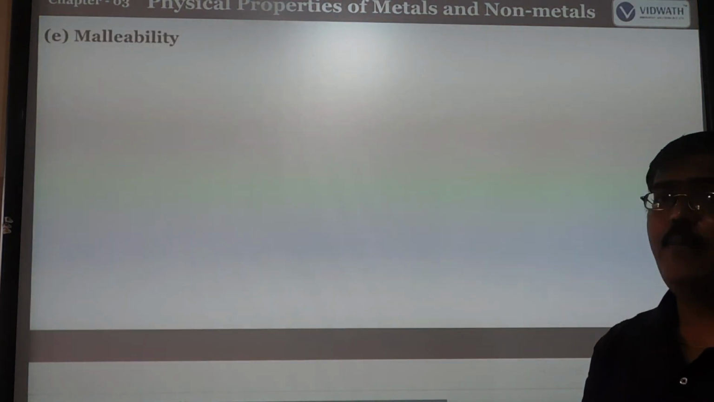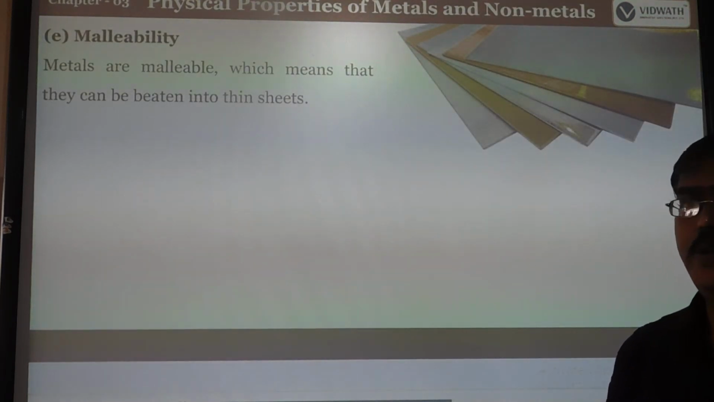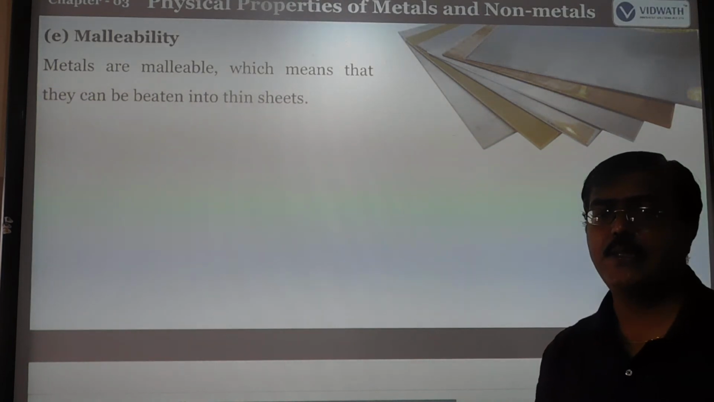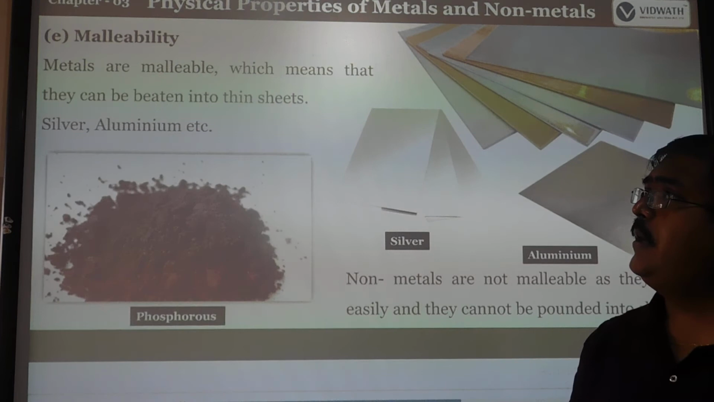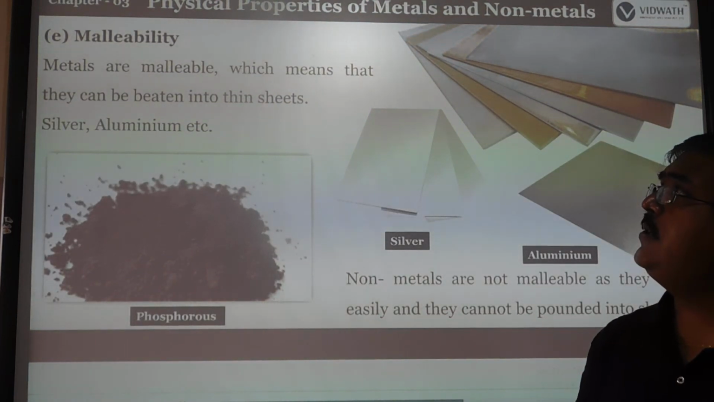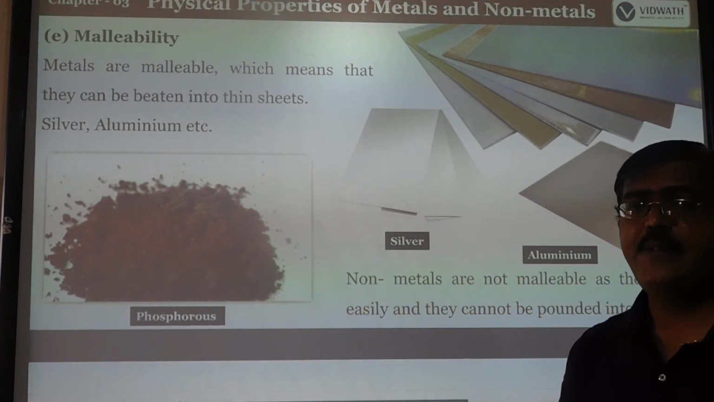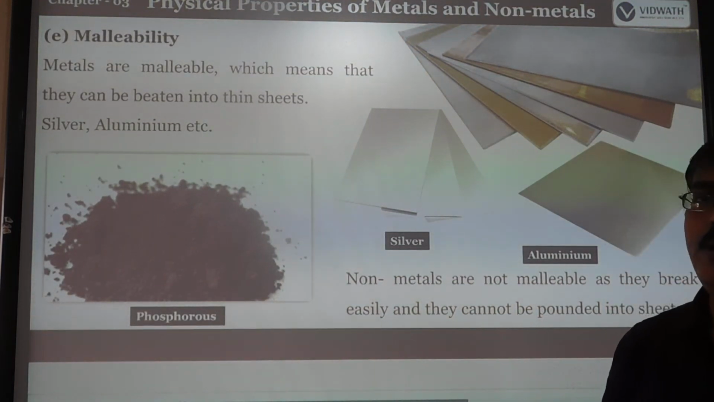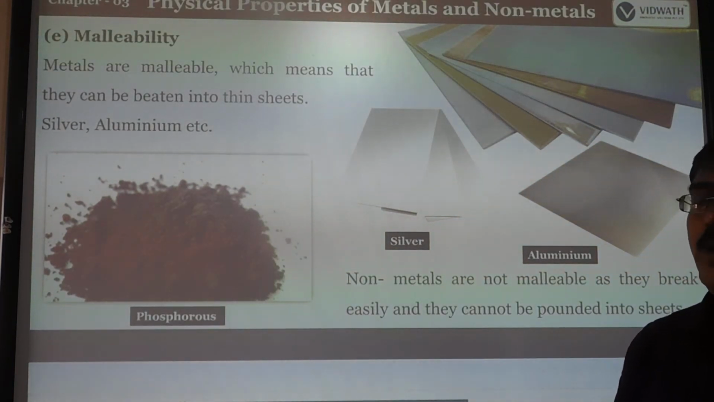Next one is malleability. We already discussed ductility: when metals can be drawn into wires, that is ductility. Like that, malleable metals can be beaten into thin sheets. The ability to be converted into thin sheets is malleability. Examples are silver or aluminium.